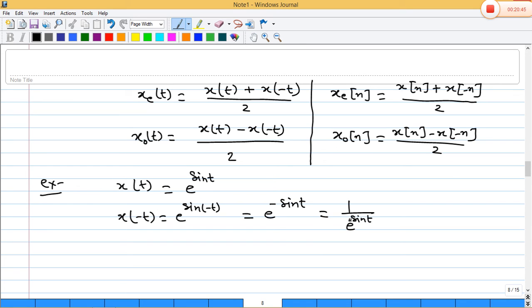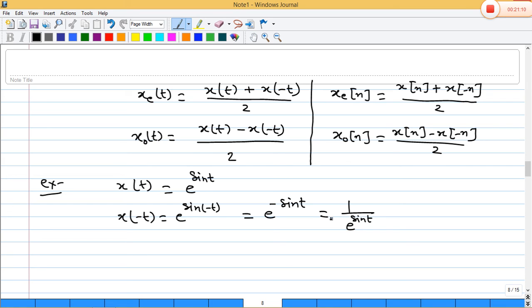Is that clear? So if x(t) is given as e to the power sin t, and x of minus t will be e to the power minus sin t, that one is not equal to what? Minus of x(t). Why? Because e to the power minus of sin t is 1 by e to the power sin t.